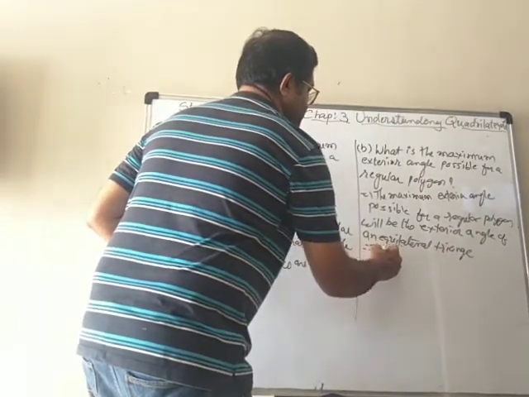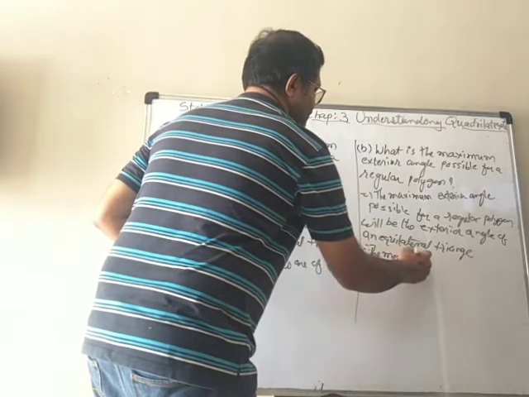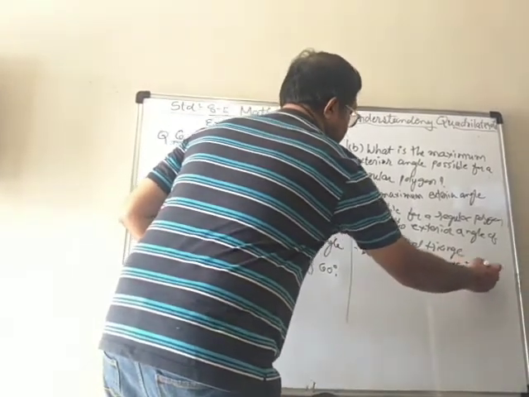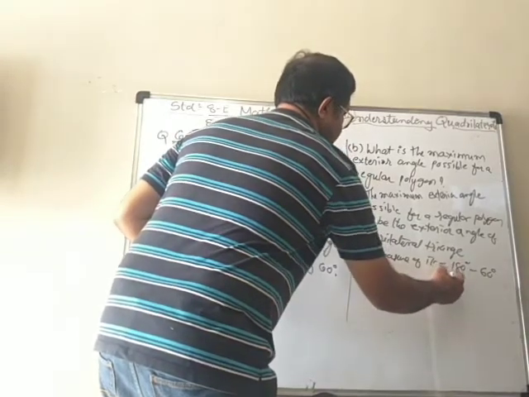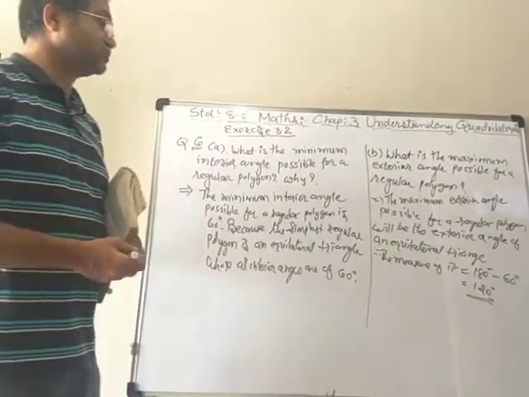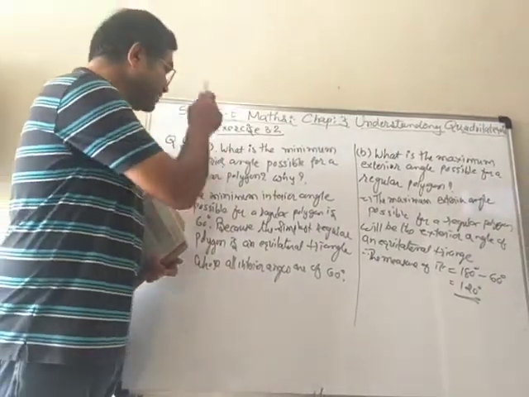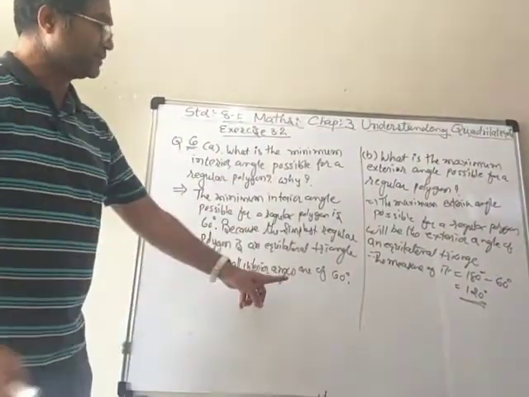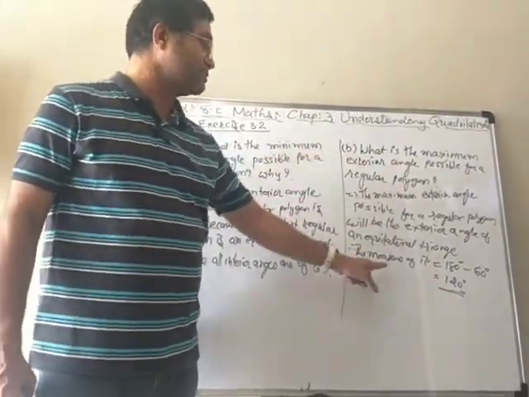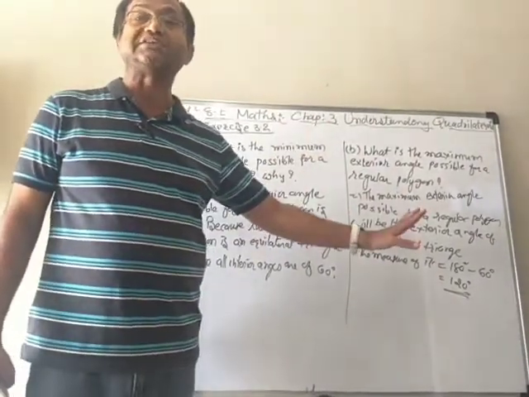Therefore, the measure of it is equal to 180 degree minus 60 degree, and that is 120 degree. So, the minimum interior angle possible is 60 degree, and the maximum exterior angle possible is 120 degree.